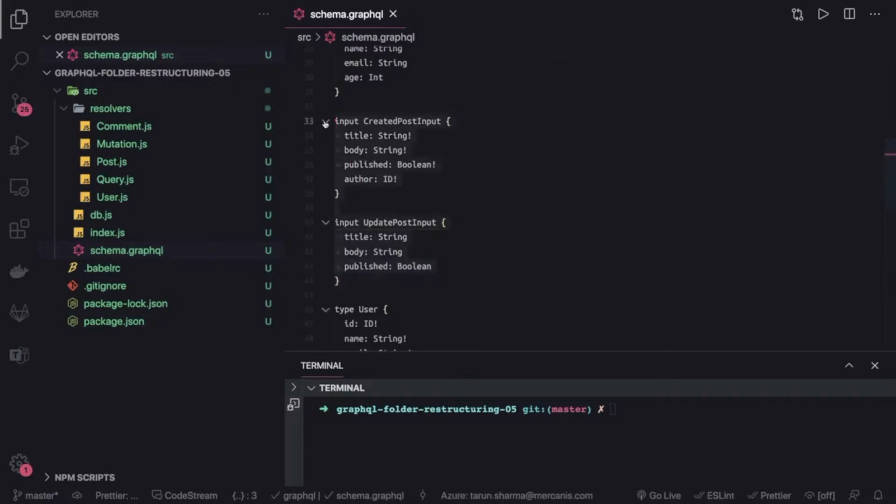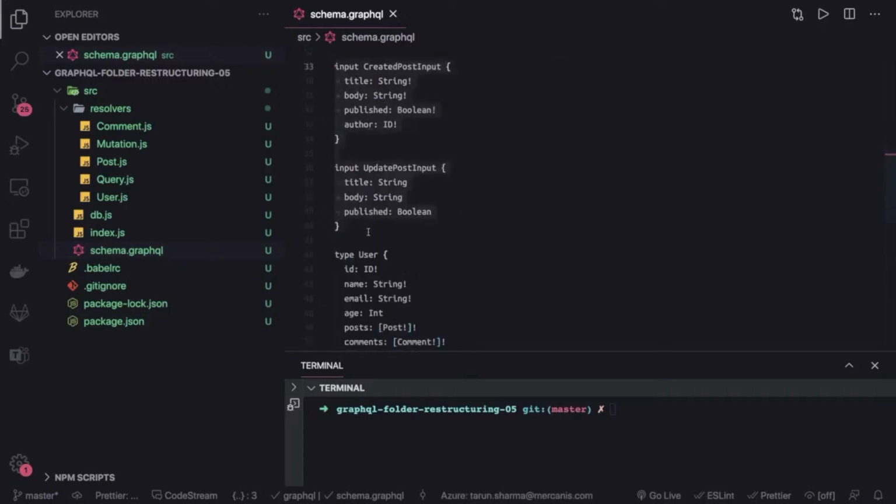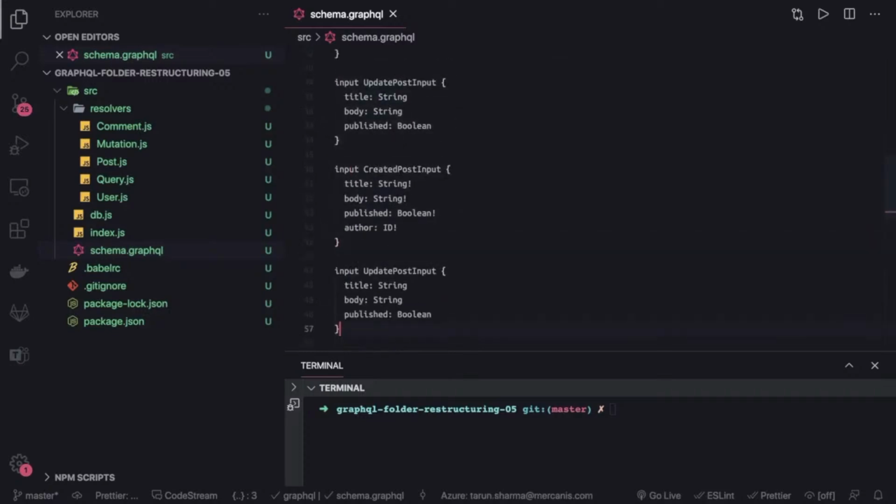Similarly, we have two other types, which are create comment input and update comment input. In the create comment input, you will have text.